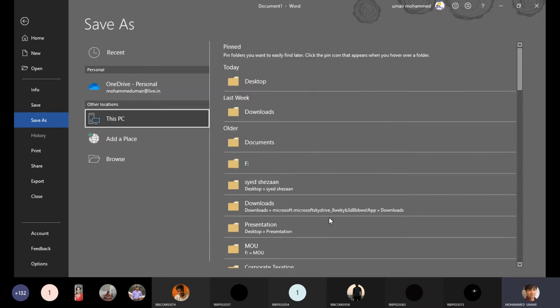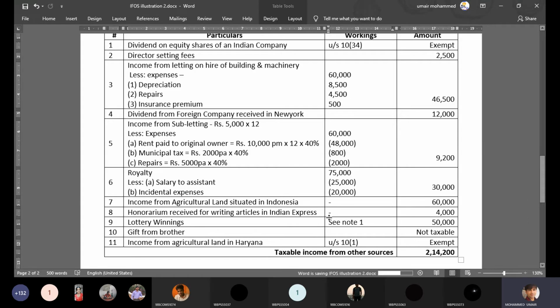So his question is, what's the difference between income from letting on hire building and machinery, and income from subletting?